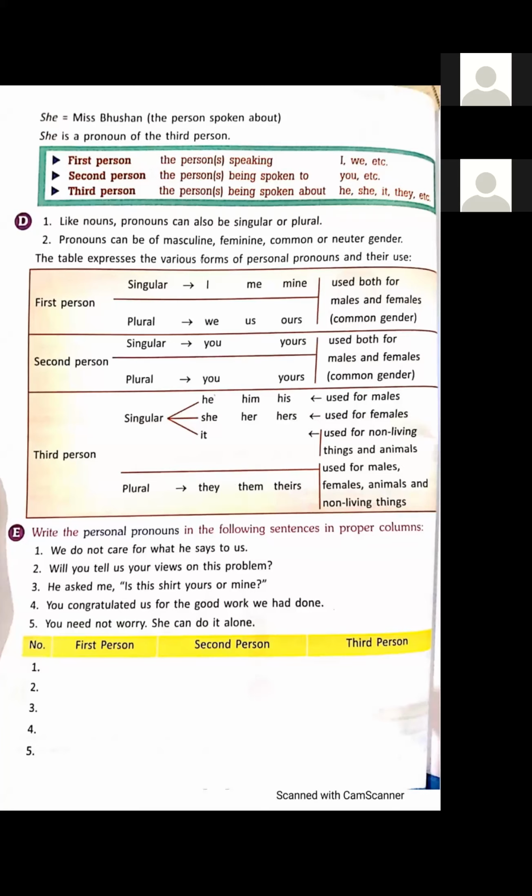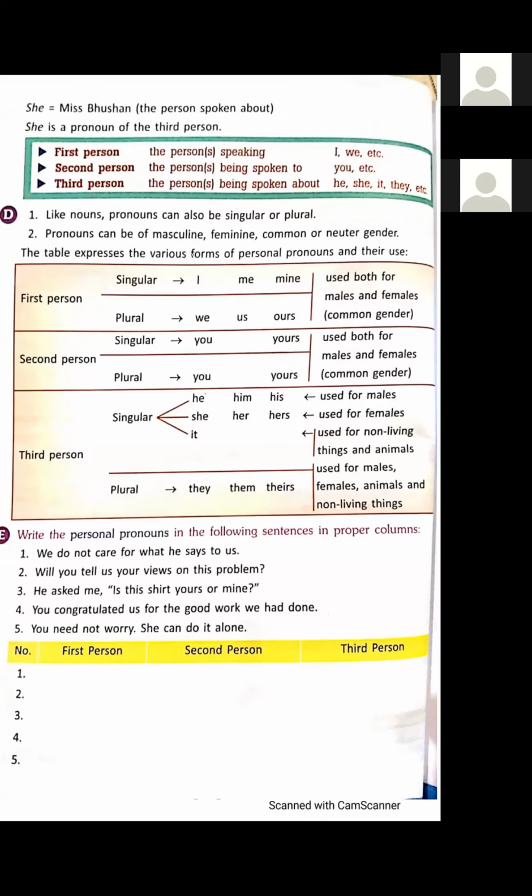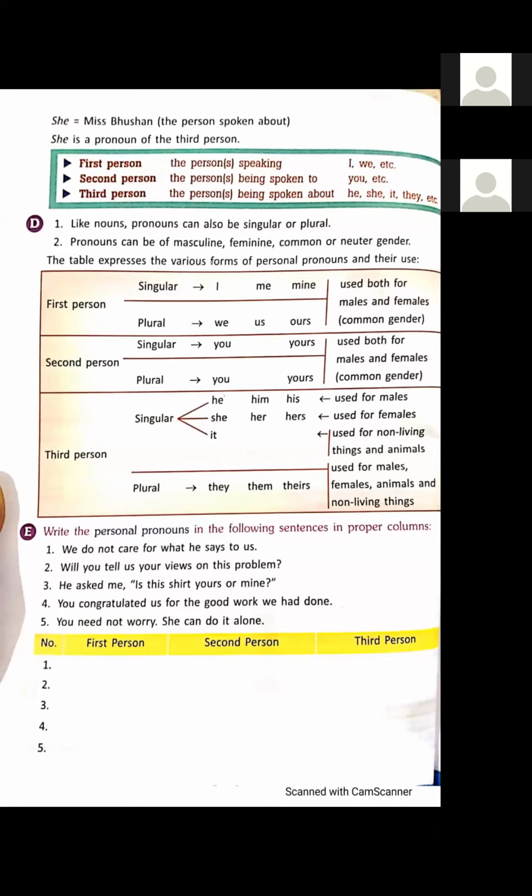Like nouns, pronouns can be singular or plural. Students, nouns can be singular or plural, like girl, girls, city, cities, boy, boys, watch, watches. These all are nouns. Nouns can be singular or plural.